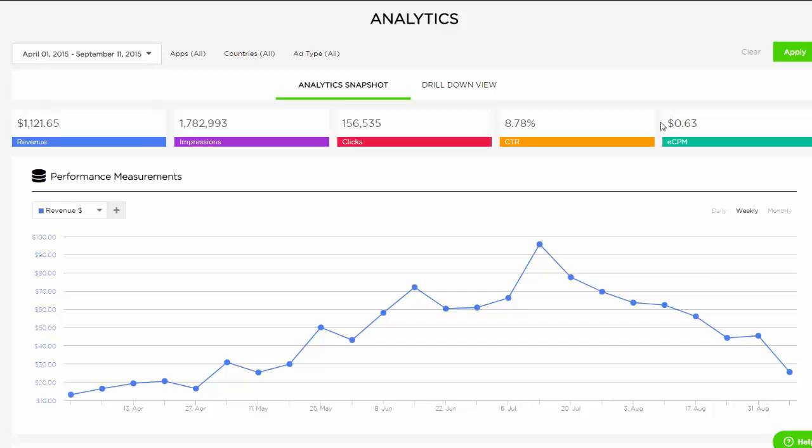The higher your ECPM, the more total revenue you have. This is just a basic explanation of the basic terms used by Startapp: the revenue, the impression, the clicks, the CTR, and the ECPM. In the next video, we're going to continue our lesson and show you how to integrate the Startapp SDK into your application and start making money.